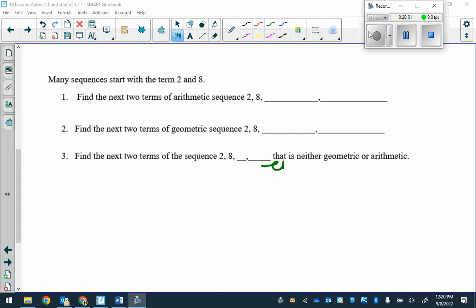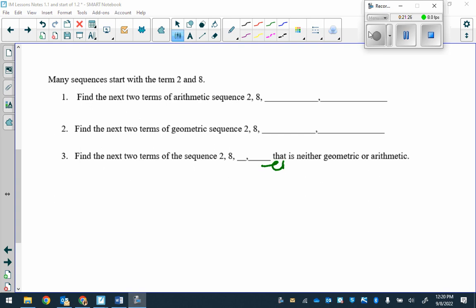And then the last one was neither geometric or arithmetic, so there was no pattern happening, right? You could figure out a pattern that's not multiplying by the same number, adding or subtracting by the same number. We have 2, 8. What are some options? What did you guys get? Yeah, Ellery. 20 and 24. Good. Anybody else? Good. Okay. Anything else? It could have been anything, right? No pattern. Were you going to say 44 as well? Yeah. No pattern whatsoever. You could have multiplied it, then add by something. You guys could have come up with your own rule.